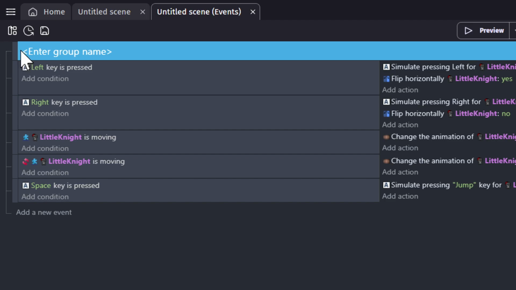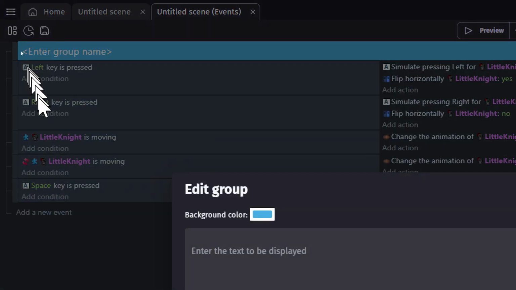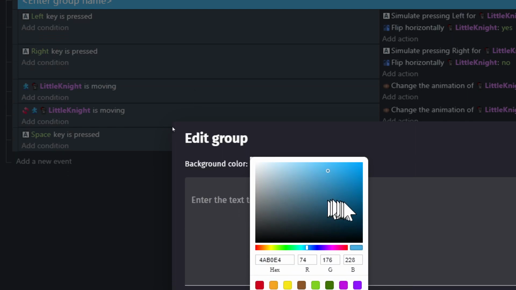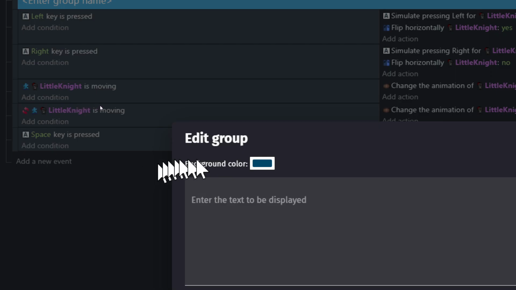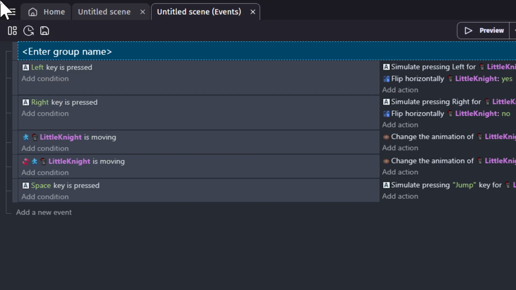We're going to hover over it till the cross shows up, and again right click and click edit. We're going to give it a nicer color than baby blue. Let's give it a darker color. I think that's fine. And we're not going to call it anything. I'm going to click apply. All right, so now we got this event group.